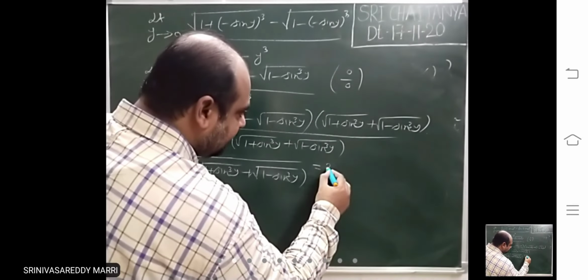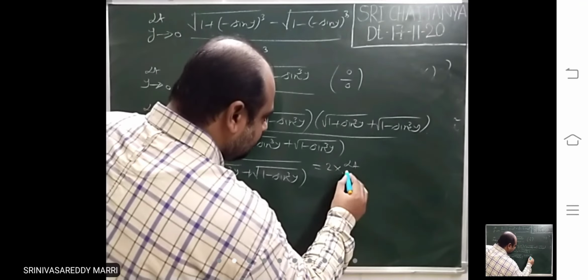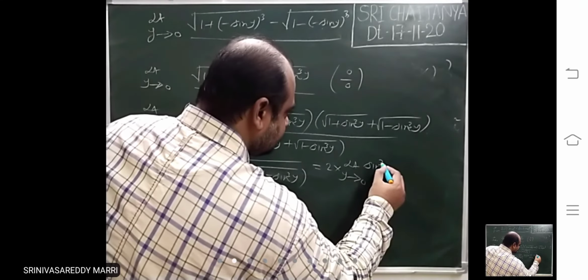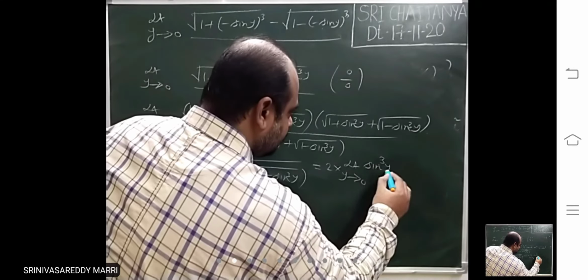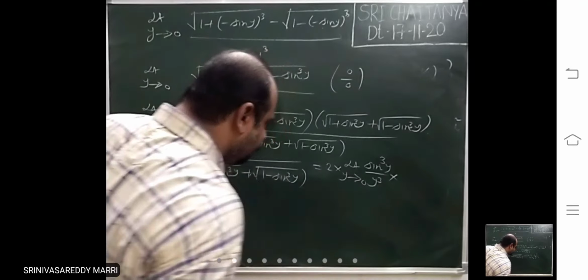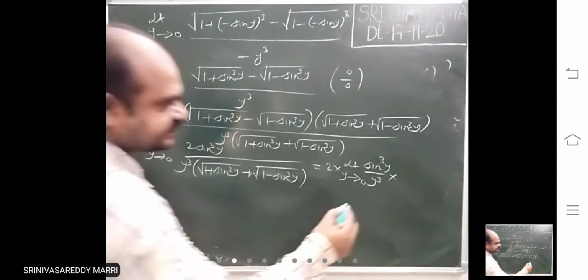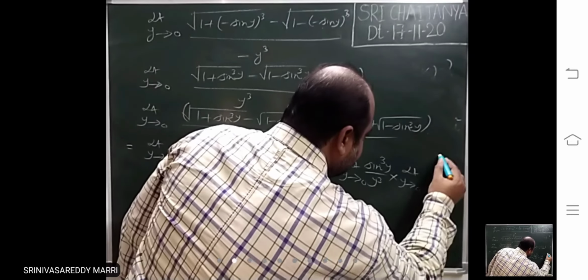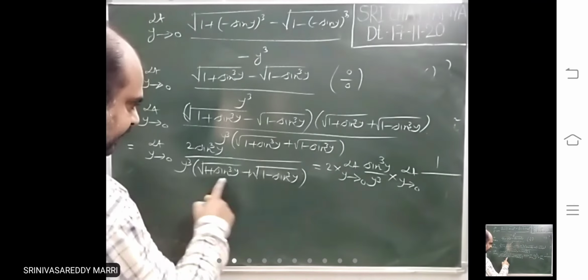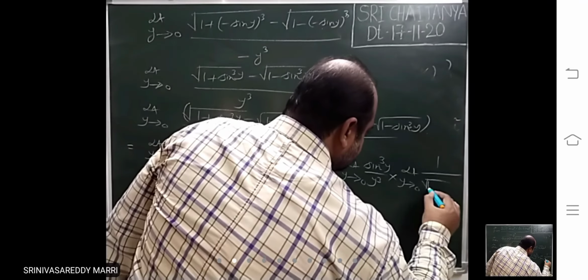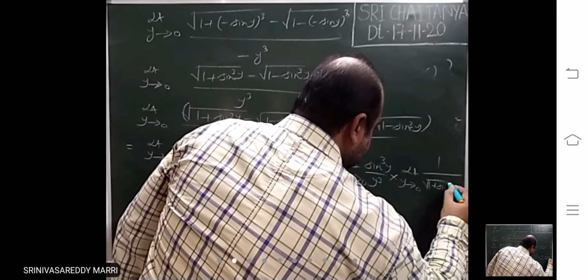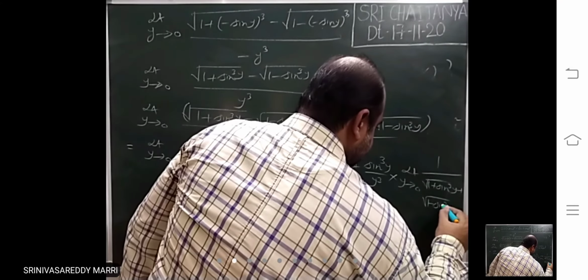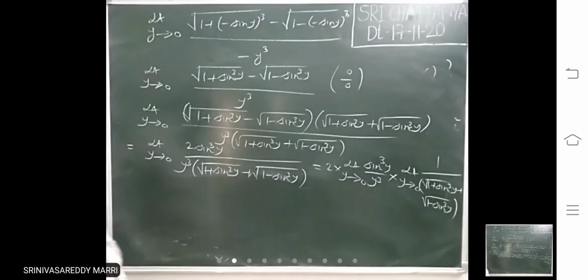I am applying a separate limit. The standard limit is sin y by y, cubed, and the other function is there, so I take a separate limit for that: limit y tends to 0 of 1 divided by root of 1 plus sin cube y plus root of 1 minus sin cube y.